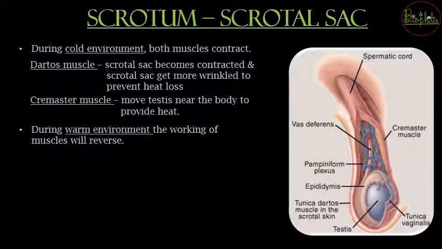So again about scrotal sacs, there is a very important phenomenon that occurs. So generally scrotal sac का importance क्या है? So scrotal sac has two muscles. First muscle that is dartos muscle और second muscle that is cremaster muscle. So dartos muscle जो होता है और cremaster muscle, it has some function that has to do with the climatic temperature. So अगर cold environment है, यानी if the male is living in some cold environment जहाँ पे temperature बहुत कम होता है, when the temperature is lowered, what is going to happen?